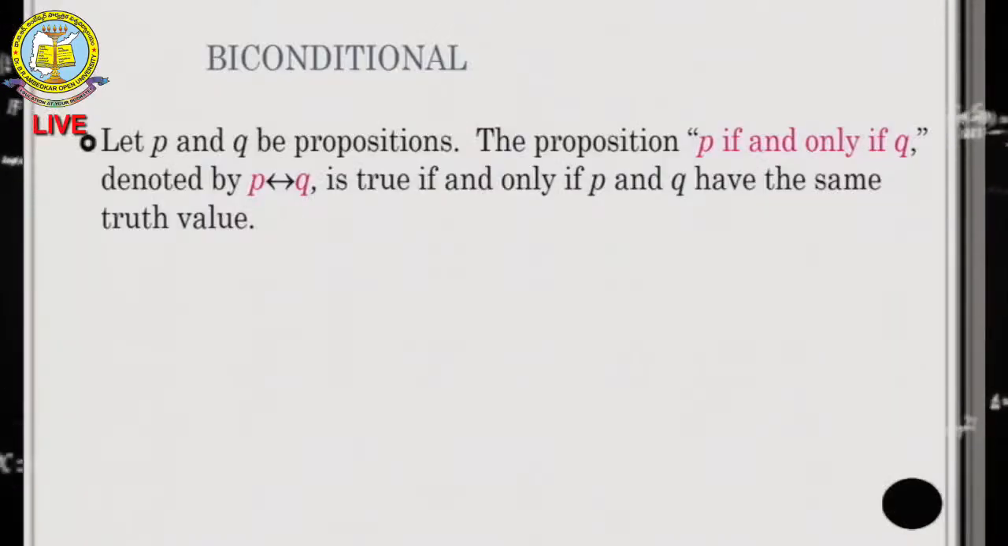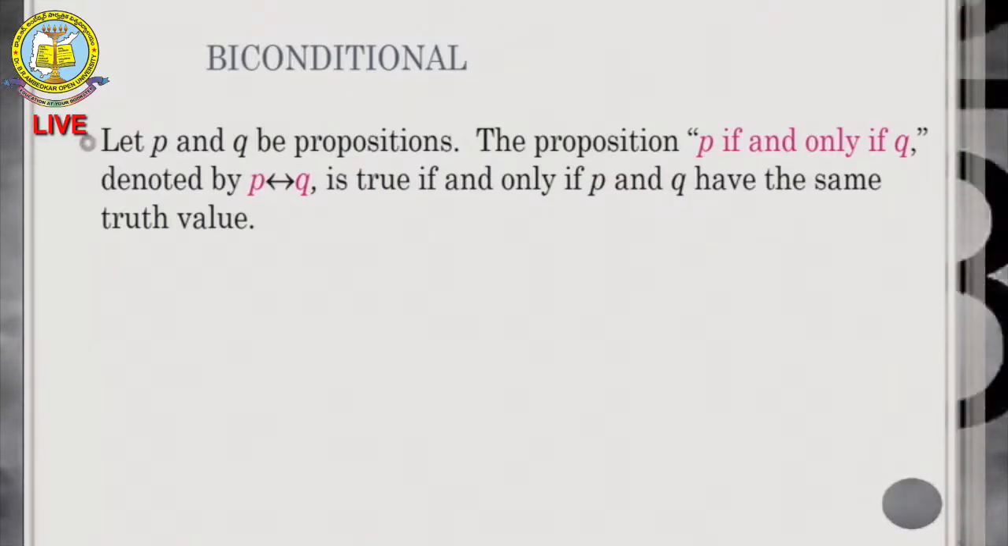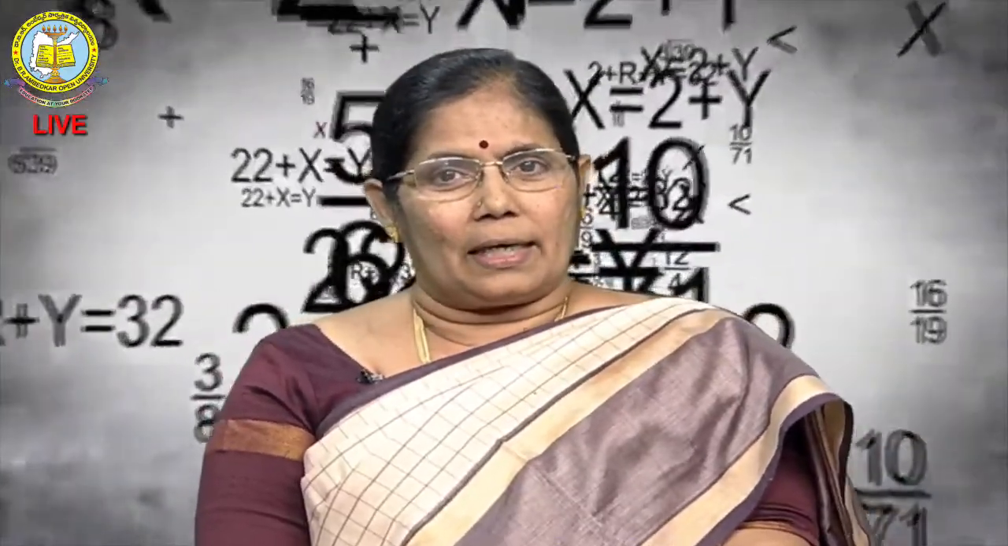After implication, the next connective is biconditional. Biconditional means P implies Q and Q implies P, or P happens if and only if Q. A triangle is equilateral if and only if all the sides are equal, or a quadrilateral is a square if and only if all the sides are equal, like that. This is the biconditional.